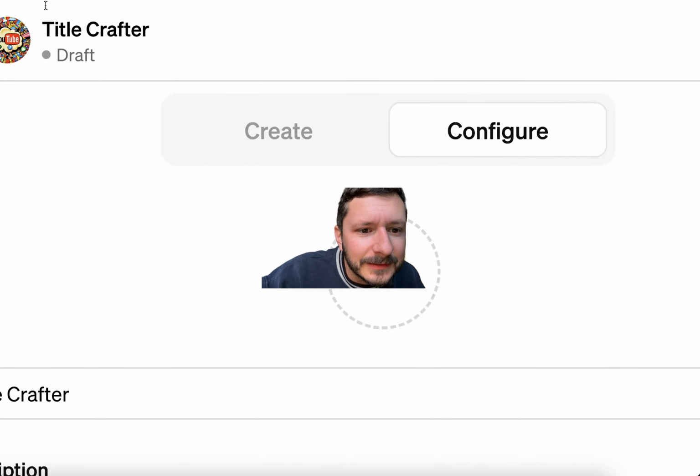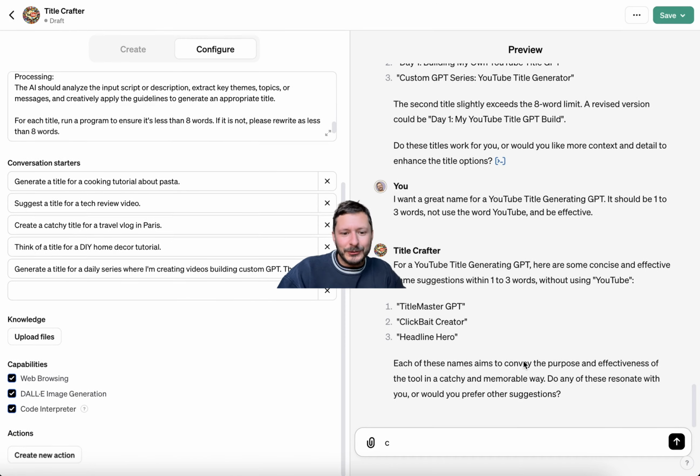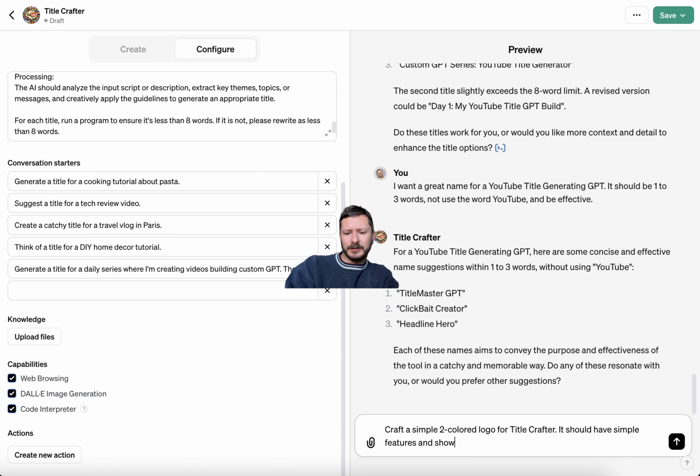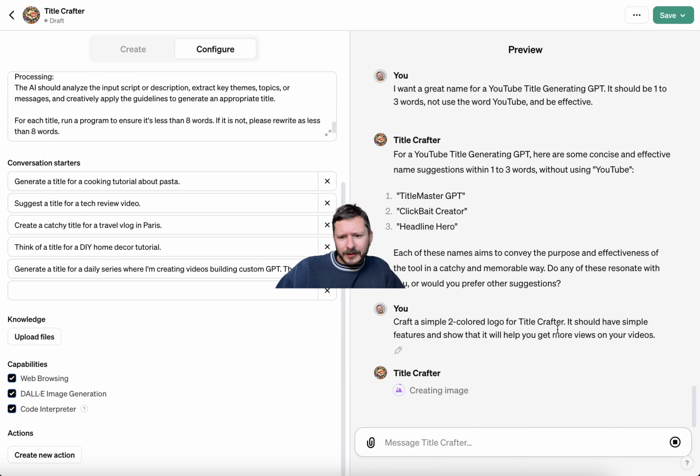Well, I don't know if that's good. It's got YouTube's logo in it. Not trying to get shooed. All right. Craft a simple logo. Let's do 2-colored. I like 2-colored logo for TitleCrafter. It should have simple features and show that it will help you get more views on your videos. Let's see what happens. There we go, creating image.